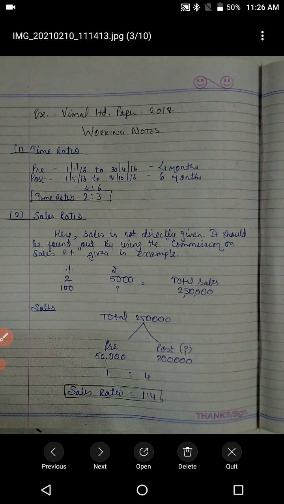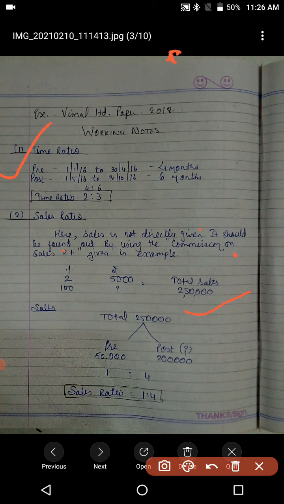If 2% is 5,000, then 100% sales will be 2,50,000, right? So that is the amount of sales that we have found out, and then we can find out the sales ratio.